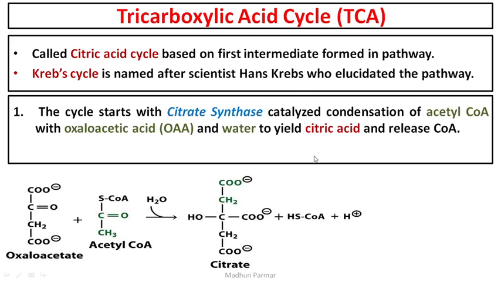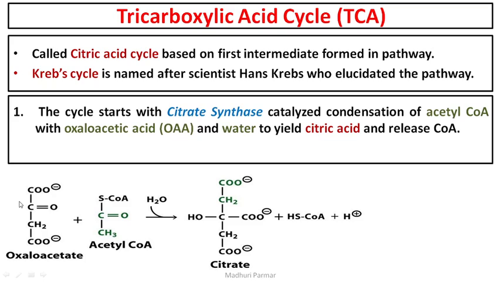Let us start with the reactions itself. These are very simple, just follow along. The cycle starts with an enzyme called citrate synthase. Inside the mitochondrial matrix, you have acetyl CoA, which was formed from the pyruvate, and oxaloacetate.